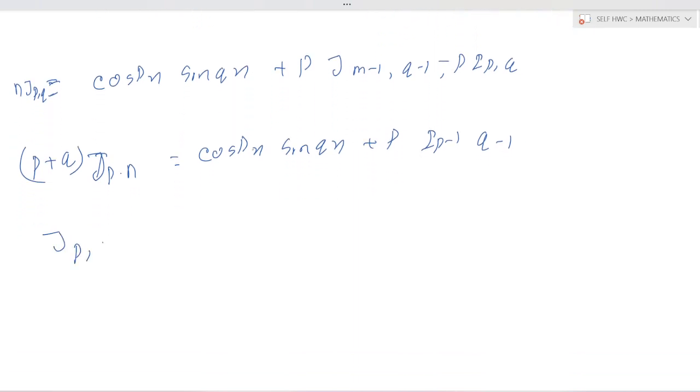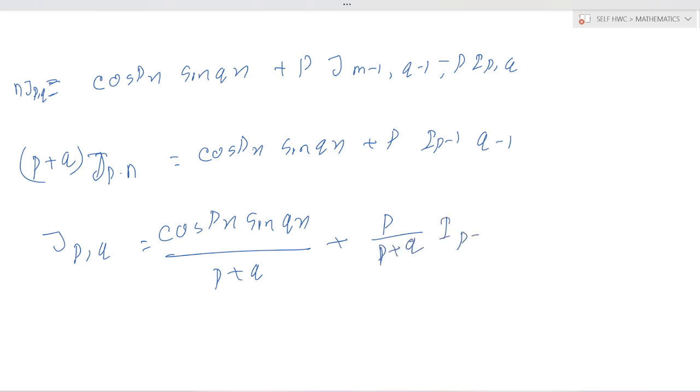Next, J_pq is equal to cos to the power p x into sin q x by (p plus q) plus p by (p plus q) J_{p-1,q-1}.